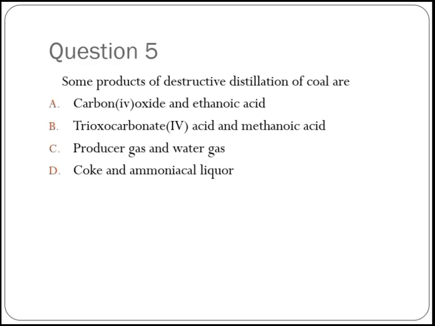So question 5: some products of destructive distillation of coal are... So what is coal? Coal is basically a black organic rock that is formed as a result of the microbial decomposition of vegetation and plant forms that existed millions of years back.